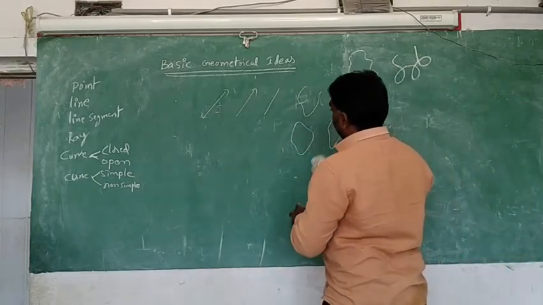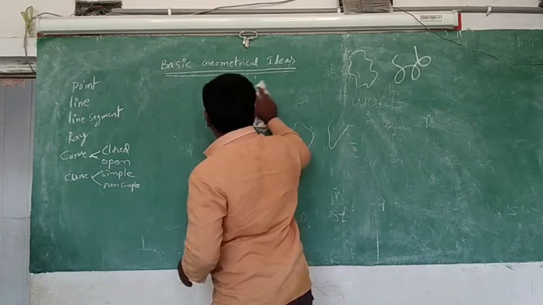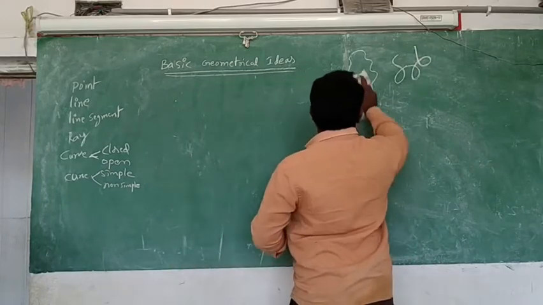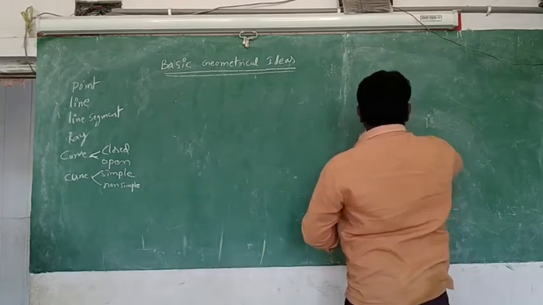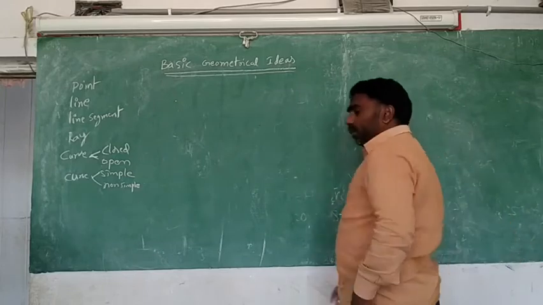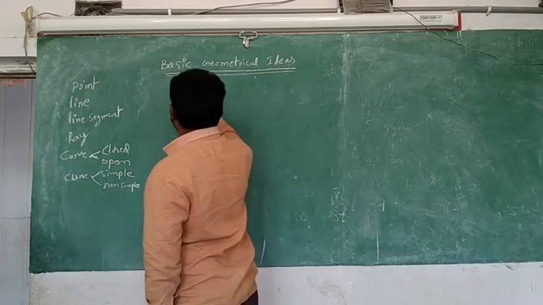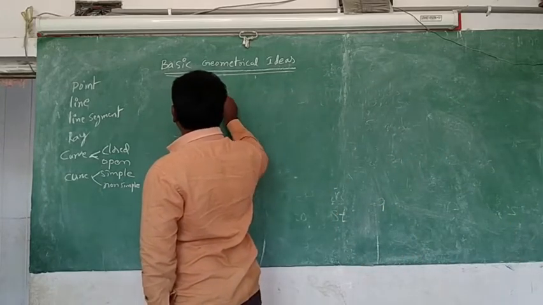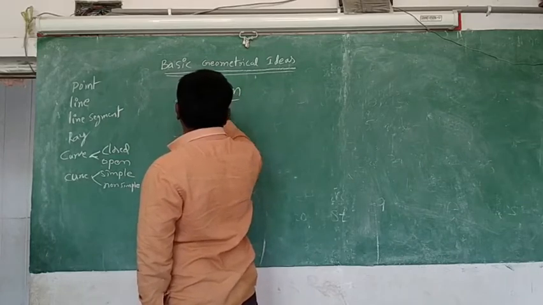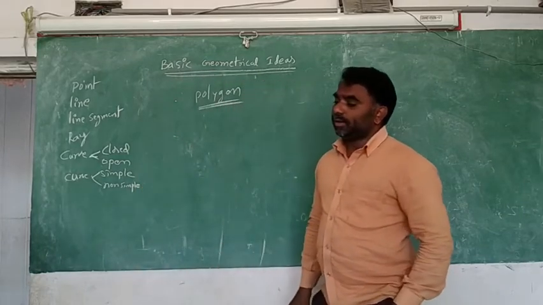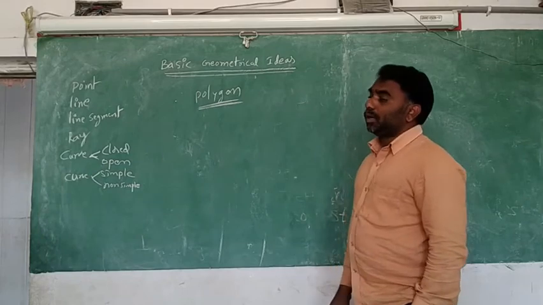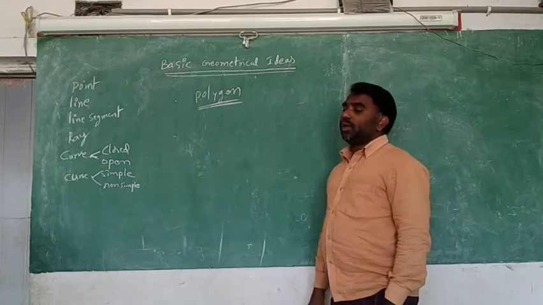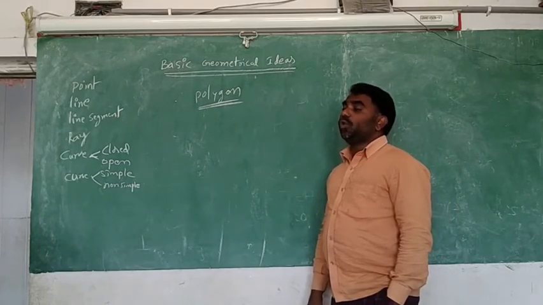Now I am going to discuss polygon. What is called a polygon? Simple. Listen here. A polygon means a closed figure.